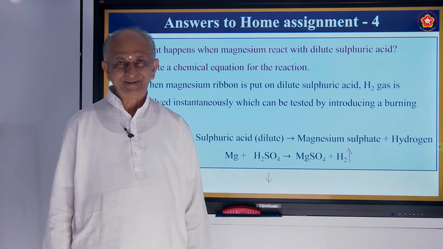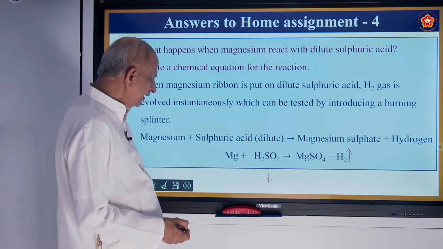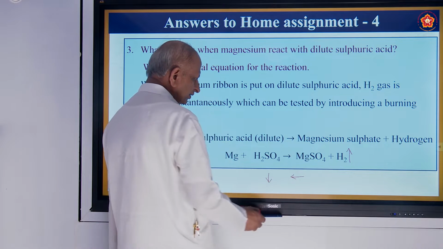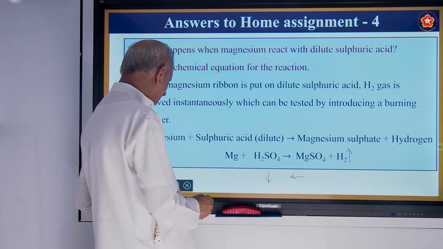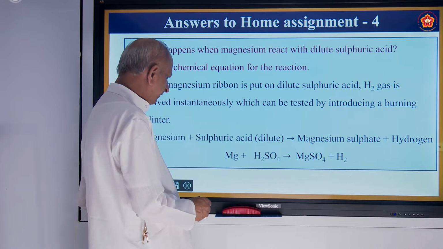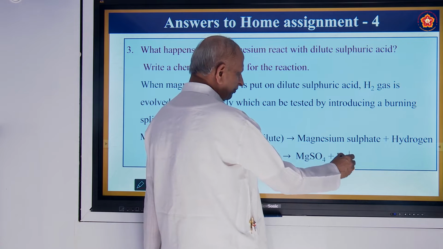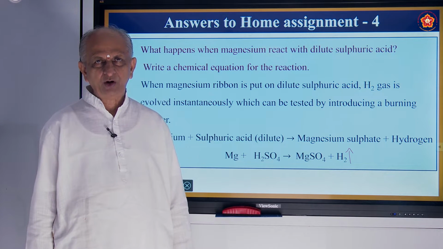It's called a precipitate. We are going to study that later. And if the arrow mark is right to left, then we call it a reversible reaction. So this arrow mark also plays an important role in chemical reactions. So here you must write an arrow mark upwards, showing that hydrogen gas is evolved.